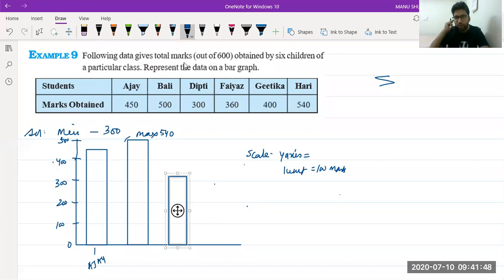Sir, this is king or kink? Not king, beta, kink, a curve. We have pushed the graph to make a kink. Okay. Avneet, please tell sir. Sir, in the scale of 100, you can use a kink, but it is not required. In the scale of 100, you can see all intervals are equal. This is 100, this is 100, this is 100, this is 100. So if all the intervals are equal, why do we need a kink? You are correct. Okay. Understood, Diti?